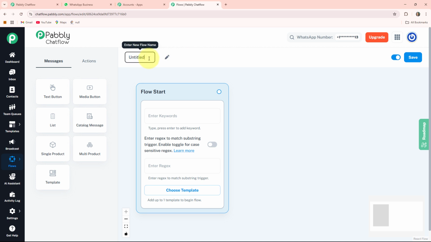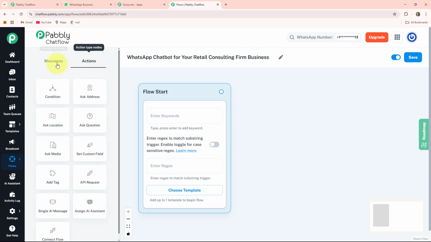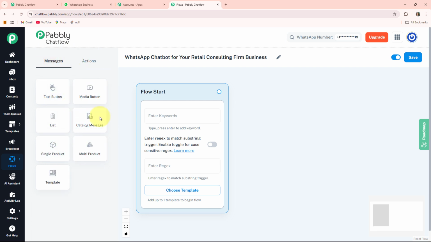As we are creating a WhatsApp chatbot for our retail consulting firm business, here I am providing a name. Now I'll give you a quick review about these two options, messages and actions. Under the messages you can see different buttons are there, as well as under the action you can see different buttons are there. We will use these buttons in the creation of our flow. Here on the right hand side you can see two options are there. The one is the active inactive button and the other is the save button. With the help of this button, your flow will be updated.